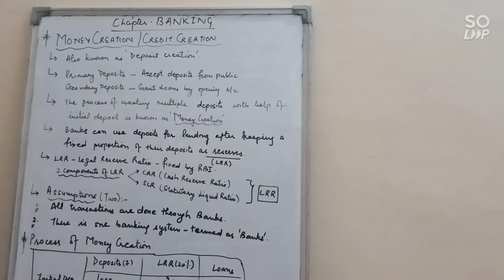Banks can use deposits for lending but cannot use the entire deposits. They can lend only after keeping a fixed proportion of their deposits as reserves. These reserves are known as LRR, legal reserve ratio. It means a fixed proportion, fixed by RBI, is kept as reserves, and after keeping that reserve, the rest of the amount they can use for lending.